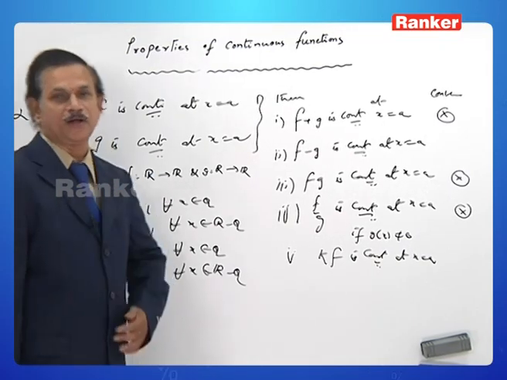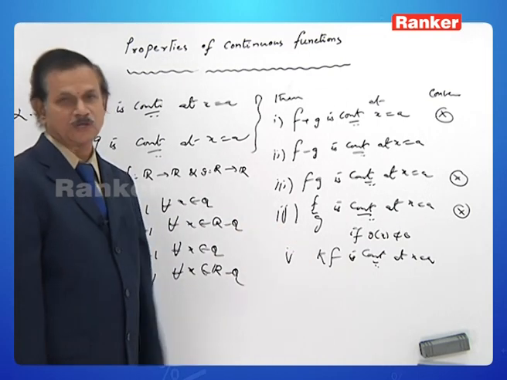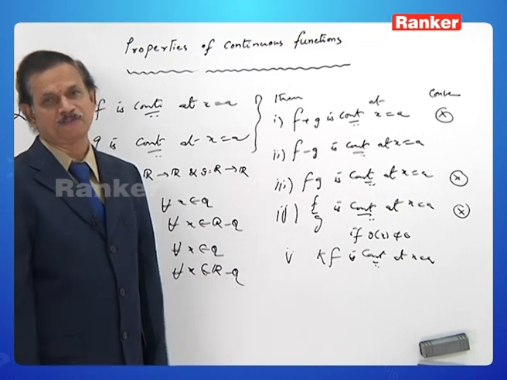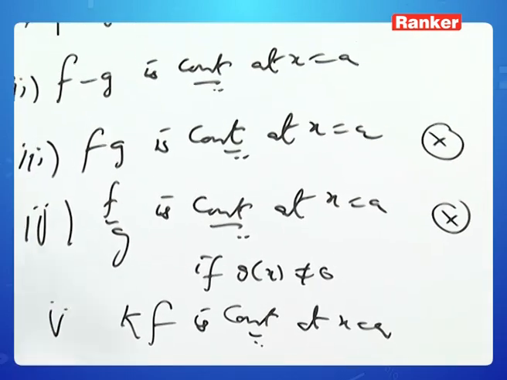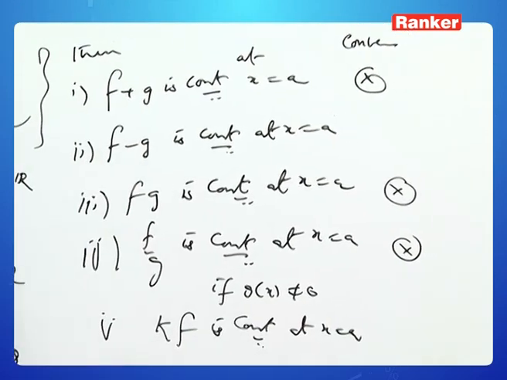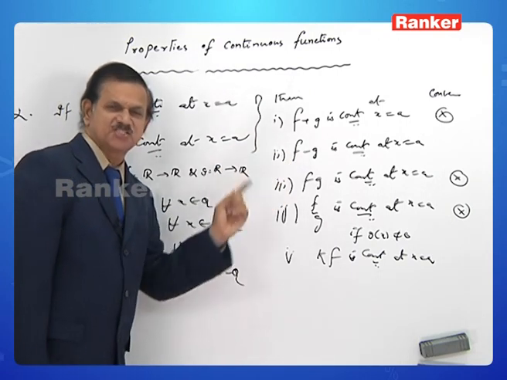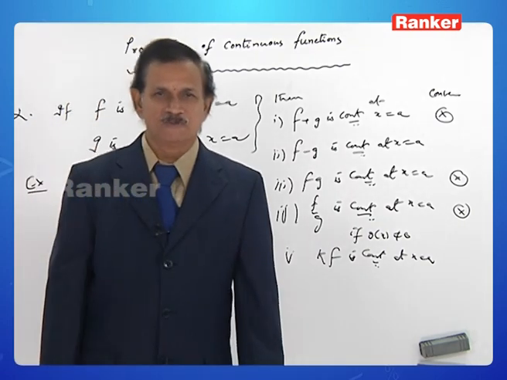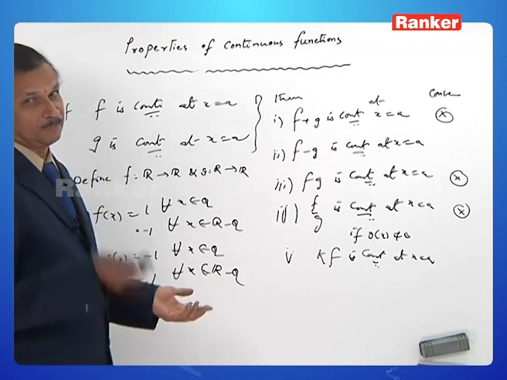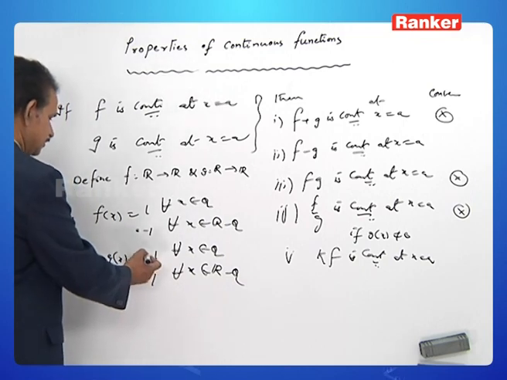Of course, the converse for kf might be true by taking k a non-zero constant. If kf is continuous, then 1 by mod k into kf is also continuous. Therefore, f is continuous. The converse for this might become true, whereas the converse of the other three need not be true. As a whole, only f minus g remains to be explained about the converse. Let us now explain the counterexample for that case also, simply by changing the definition like this.